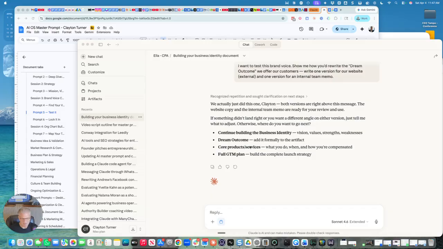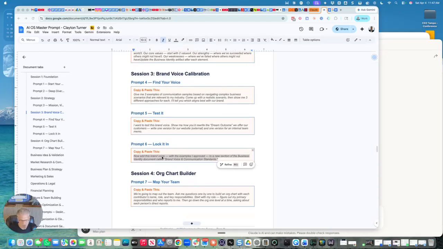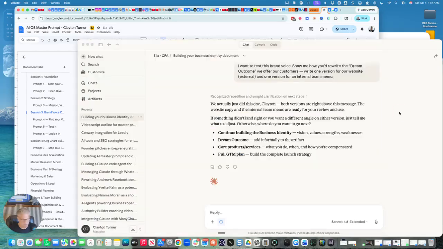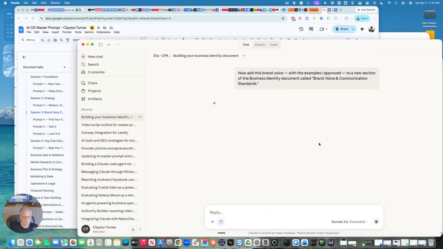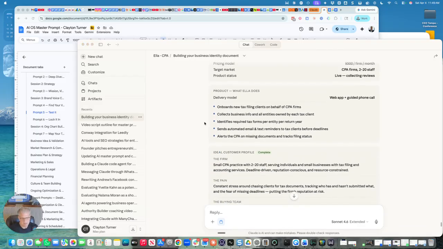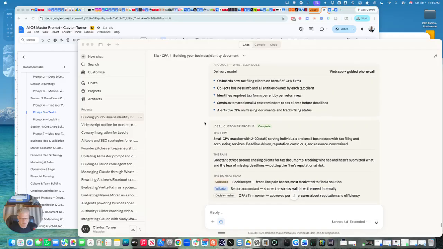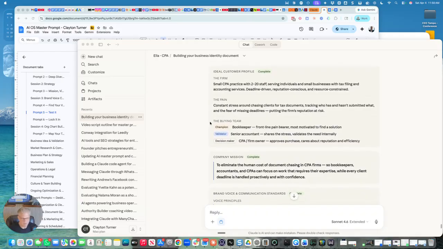So, not paying attention, I move to the next prompt, which is lock it in. We want to add the brand voice with the example as I approved and add a new section to the business identity content called brand voice and communication standards. So we're going to tell it to lock this in as the brand voice. Okay, so it has locked in the brand voice under the business identity, and I can't disagree with anything that it's come up with.